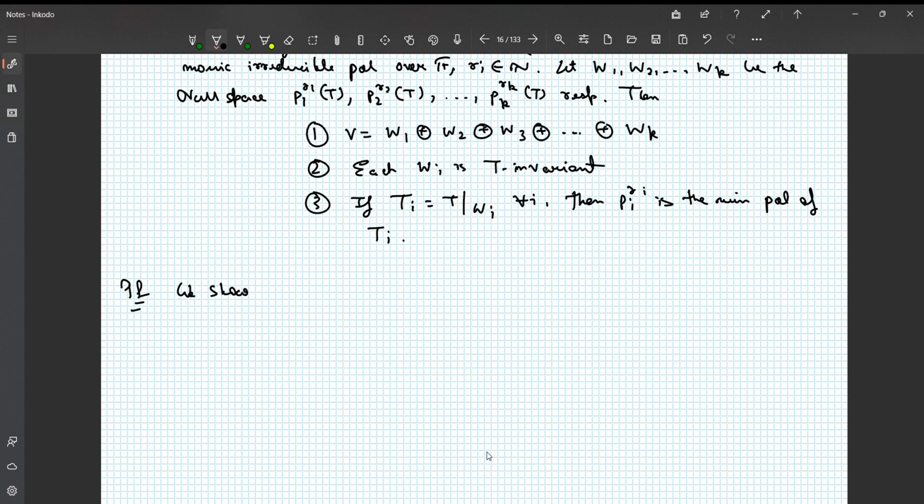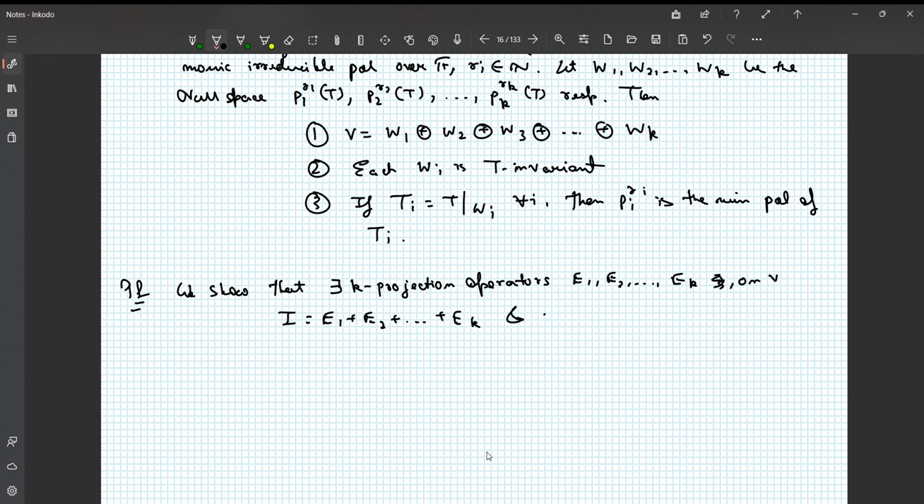We show that there exist k projection operators E1, E2 till Ek such that I can be written as E1 plus E2 and so on till Ek on V, and the range of Ei is Wi, because in the previous theorem we dealt with such conditions, since this will immediately say that V is a direct sum of each of these Wi's. So let us do that to be very precise.